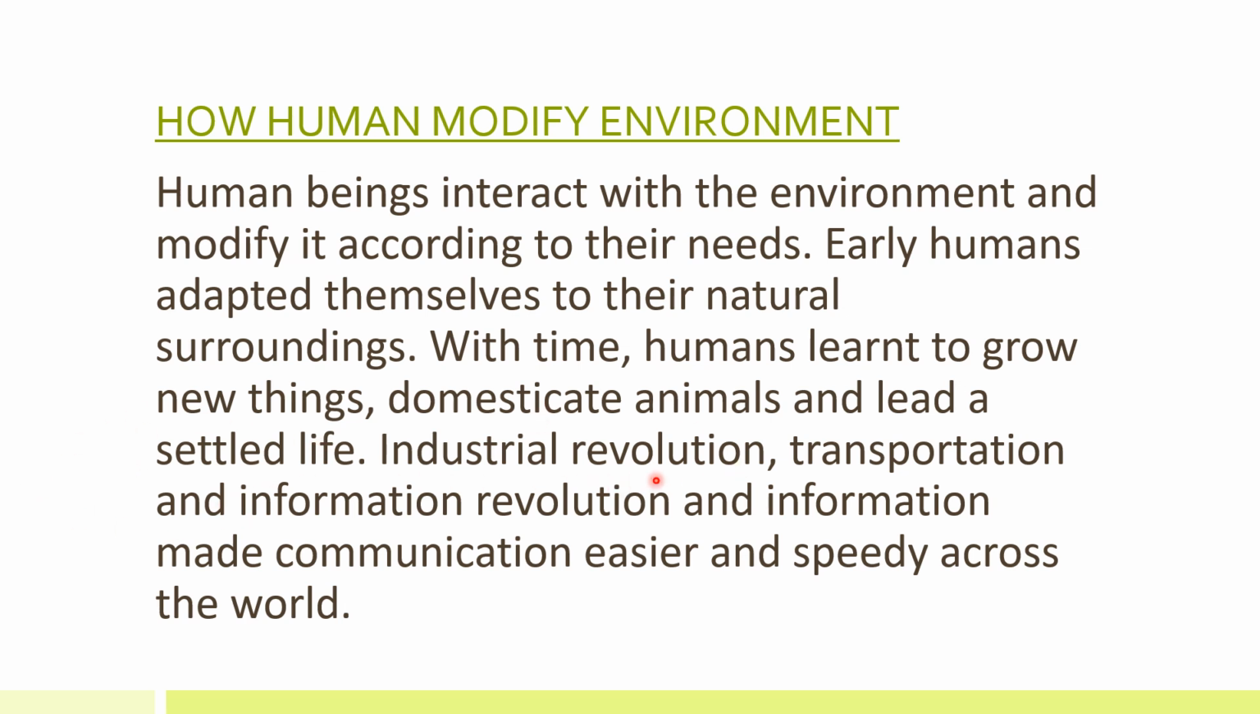Industrial revolution is what? Earlier people used to make products with hands, right? But after the industrial revolution, the machines were making things for us. Transportation, development of vehicles, and information revolution is what? Our Facebook, WhatsApp, these are all communication, right? Make easier, our life is easier and speedy across the world. So this is how humans started changing their environment.